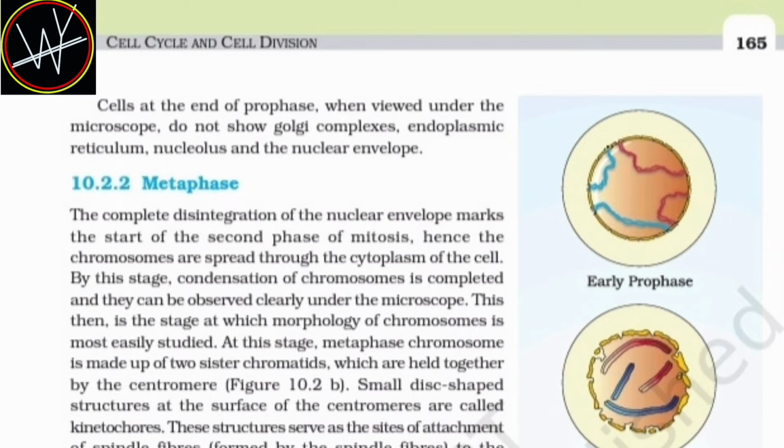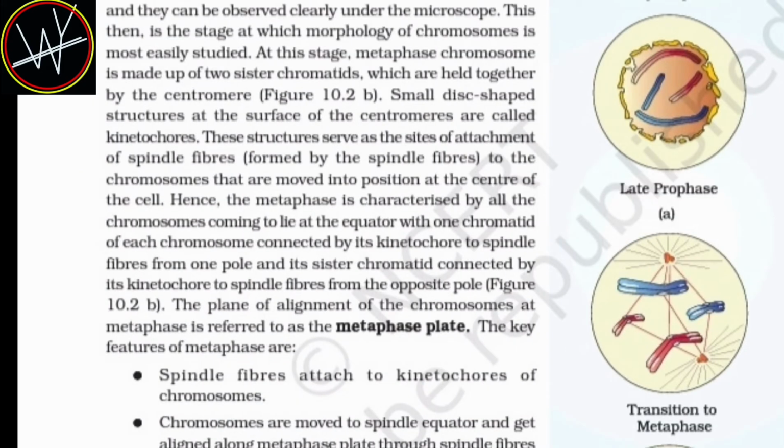Small disc-shaped structures at the surface of the centromeres are called kinetochores. These structures serve as the site of attachment of spindle fibers to the chromosomes that are moved into position at the center of the cell. Hence, the metaphase is characterized by all the chromosomes coming to lie at the equator with one chromatid of each chromosome connected by its kinetochore to spindle fiber from one pole and its sister chromatid connected by its kinetochore to spindle fibers from the opposite pole.